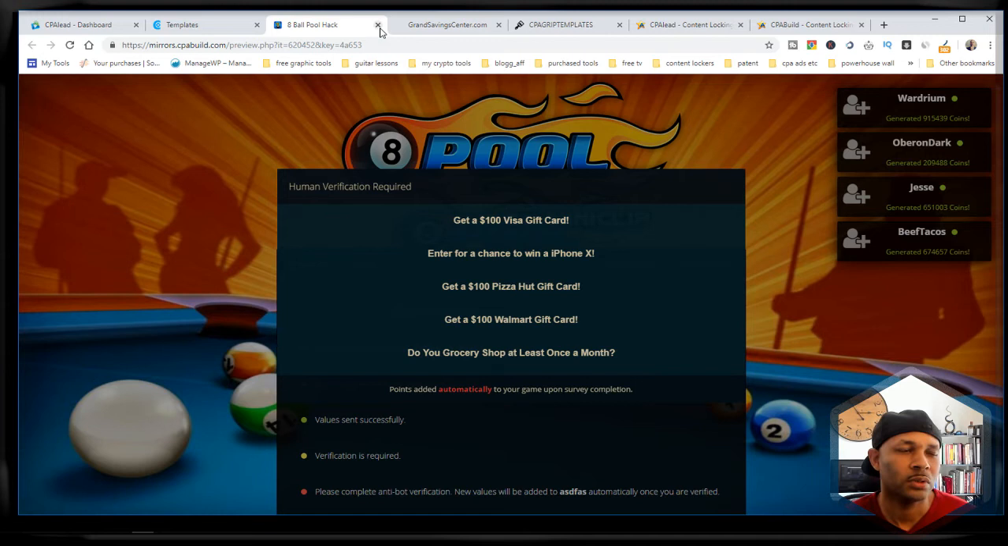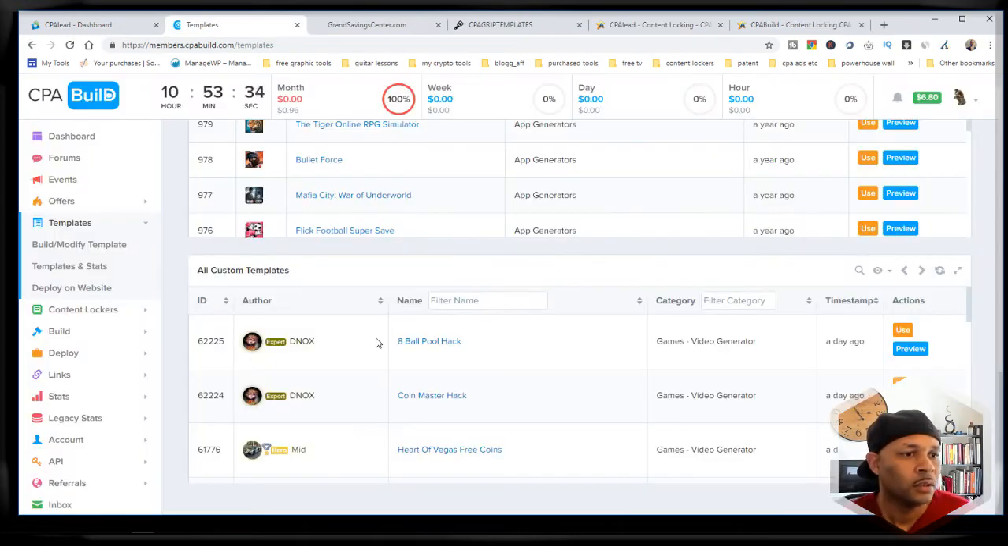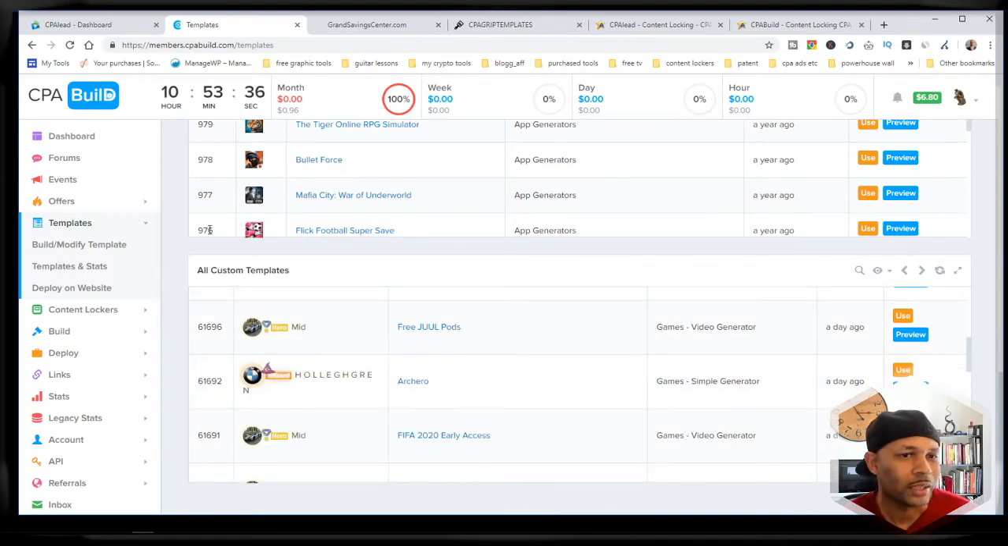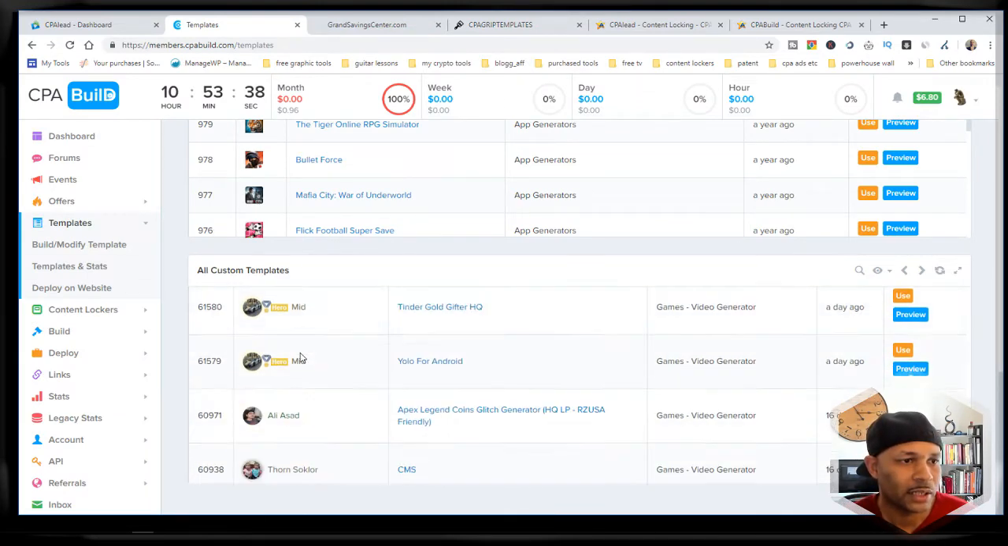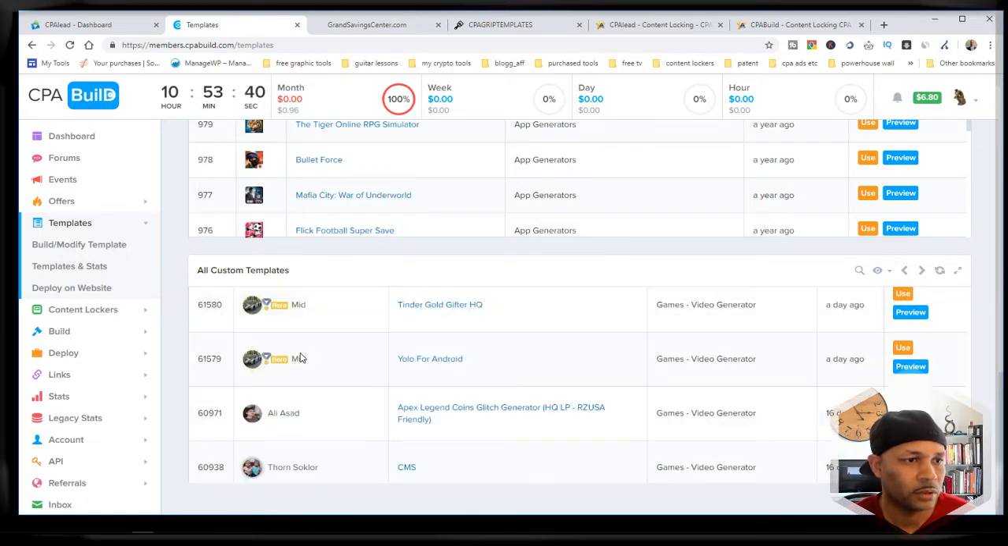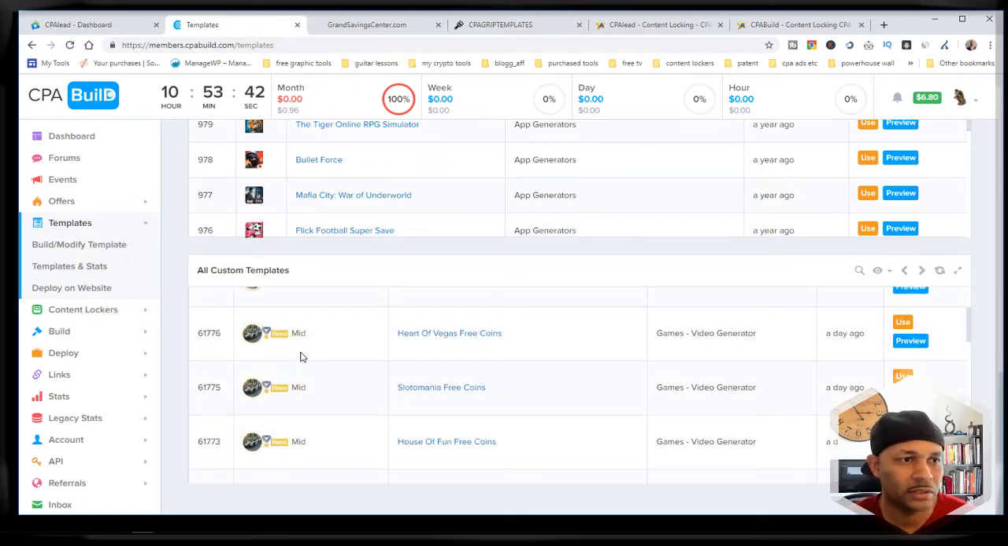I tried this one in CPALEAD. They had one with TikTok, and it took like 5 minutes to even get through this simulation. So I don't think people would stay on it too long. They'll probably click off. That's one reason why I like CPA Build, because I think I did one for TikTok, and I'm trying to find that, but that's basically the same thing with the 8 Ball.